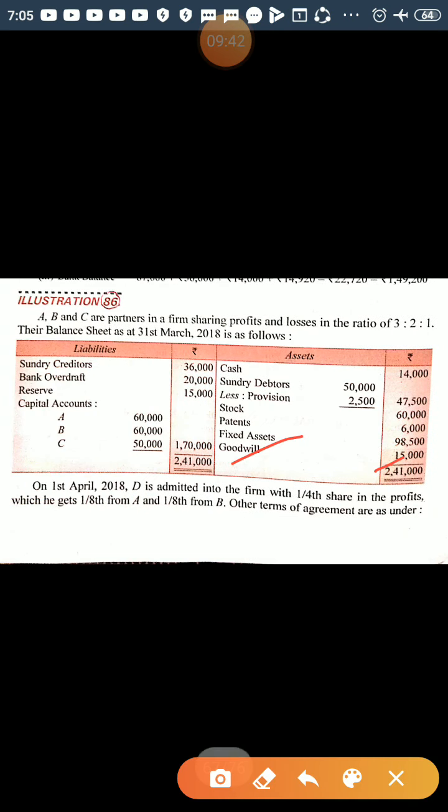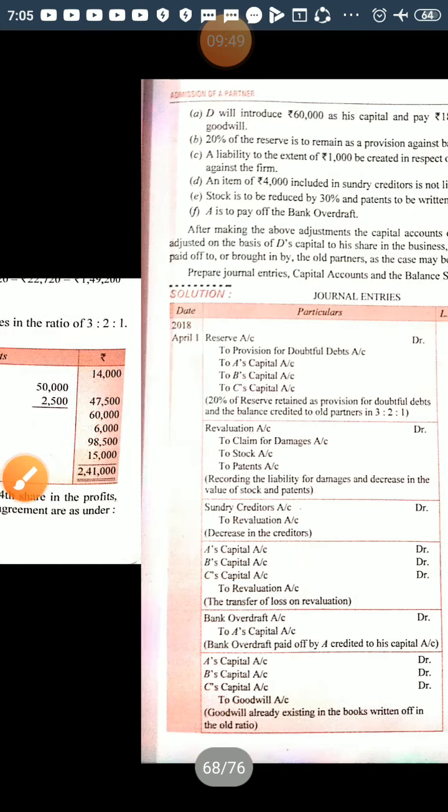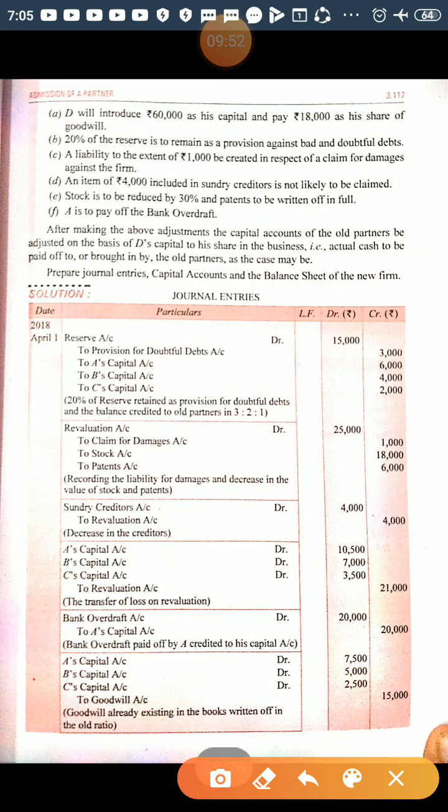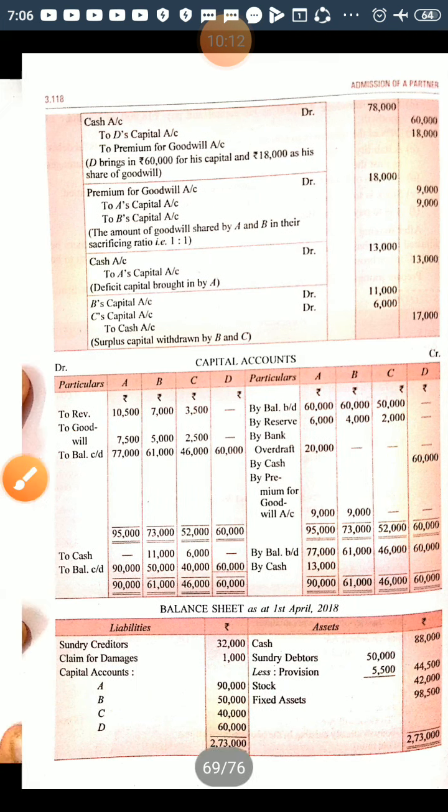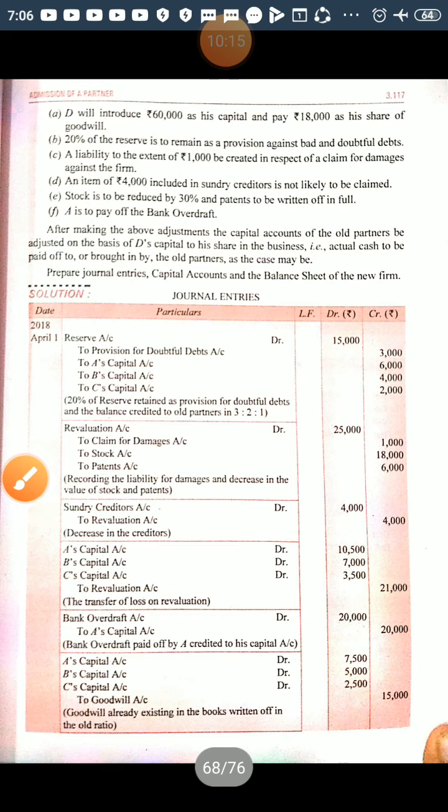Now the next item given in the balance sheet is goodwill. This is existing goodwill. The concept says existing goodwill should be written off among the old partners in their old ratio. The journal entry for writing off existing goodwill: A's capital account debited, B's capital account debited, C's capital account debited to goodwill, in their profit sharing ratio. So partners' capital will be debited with the goodwill amount, and we will enter the amount in their respective columns.